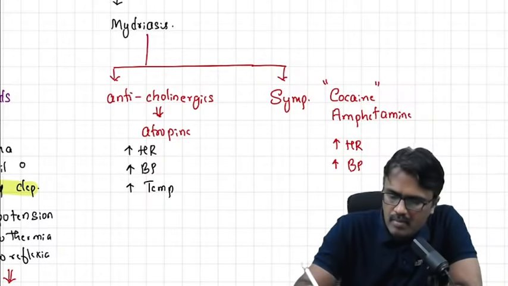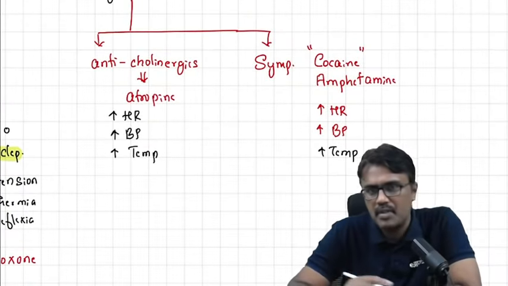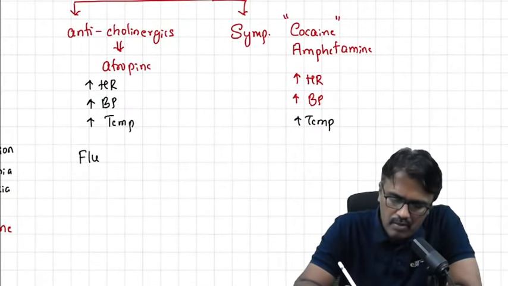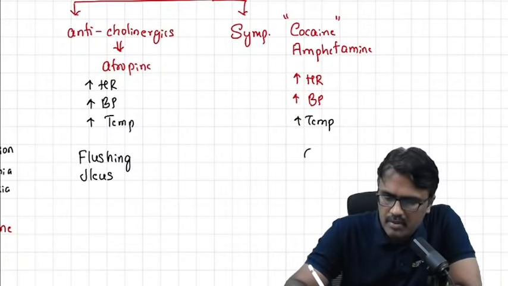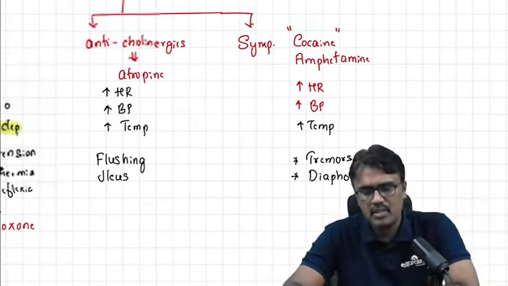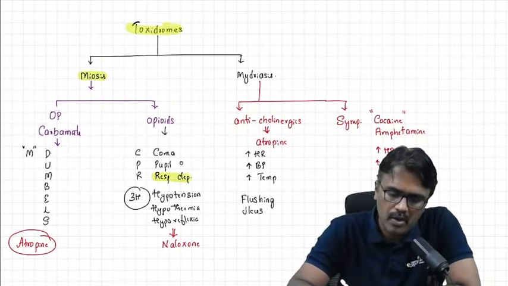But how do I differentiate between the anticholinergic and the sympathetic is by this. In anticholinergic poisoning there will be flushing and there will be paralytic ileus. But in sympathomimetic poisoning there will be tremors. You know that tremors are because of beta 2 action. And also there will be diaphoresis, excessive sweating. But you don't see sweating in atropine poisoning because the sweat glands are blocked. So this is a toxidrome to understand the poisonings.